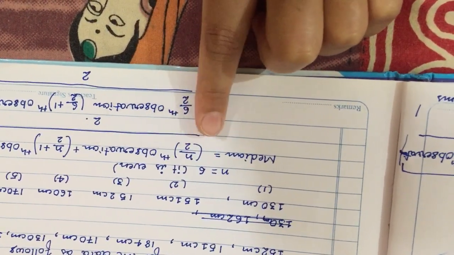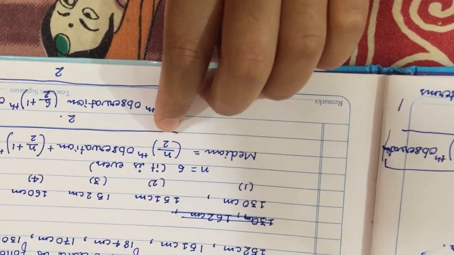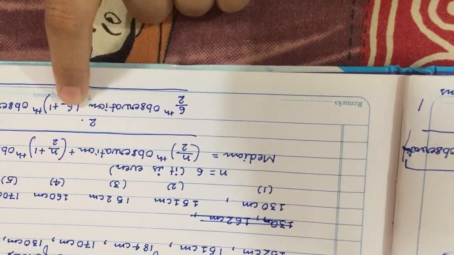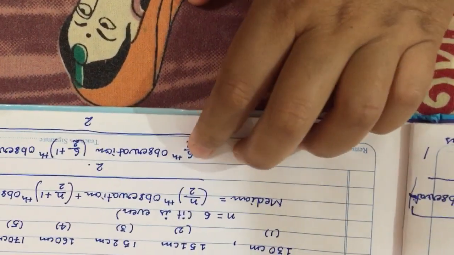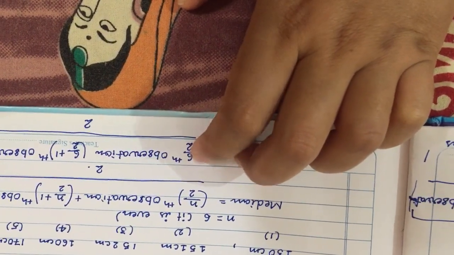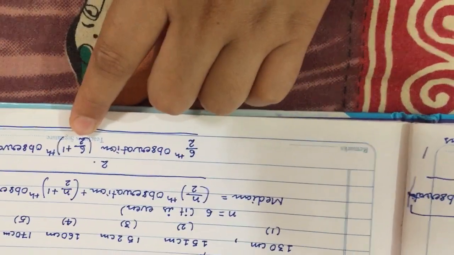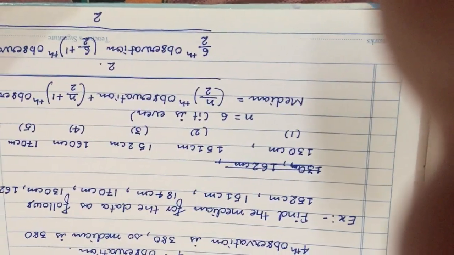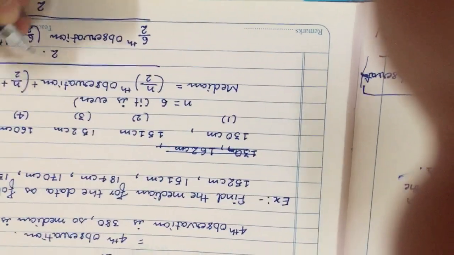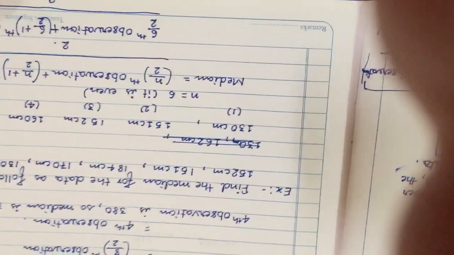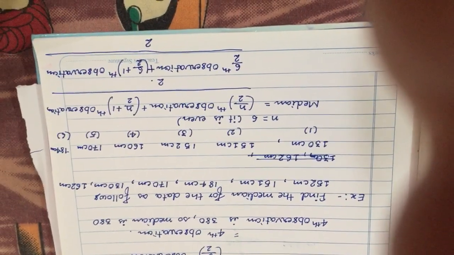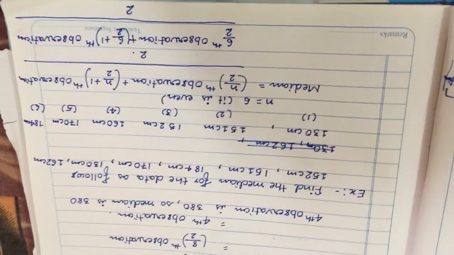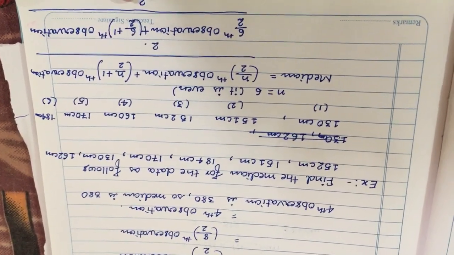So we have to use this formula: (n by 2)th observation plus (n by 2 plus 1)th observation, divided by 2. Here n is 6. So (6 by 2)th observation plus, I forgot to write plus here, (6 by 2 plus 1)th observation, divided by 2.